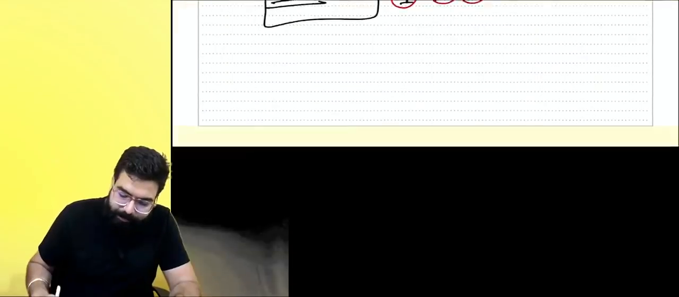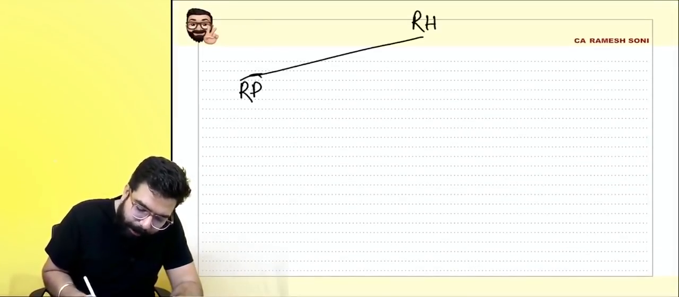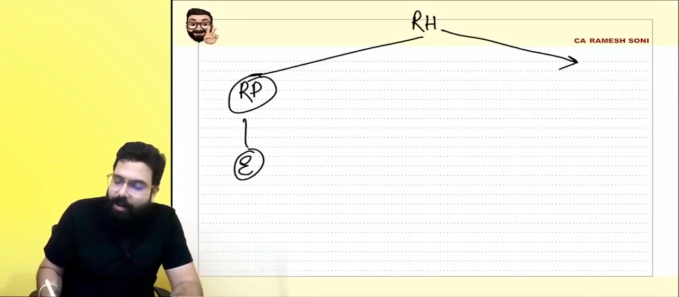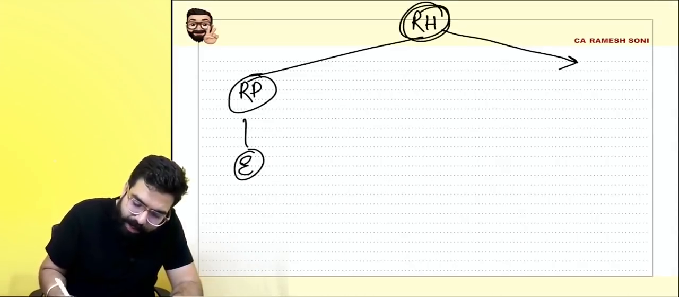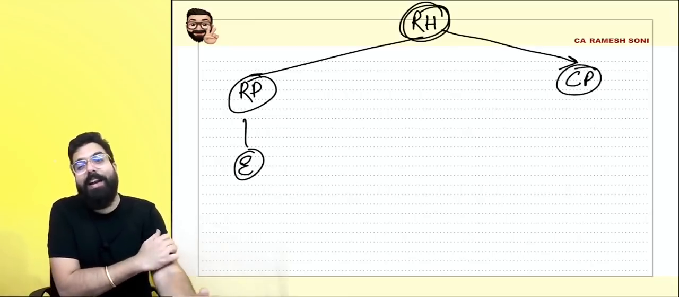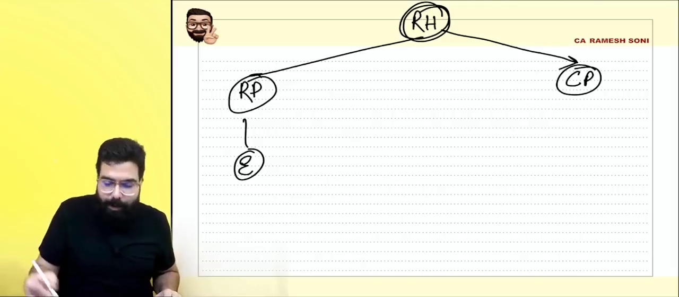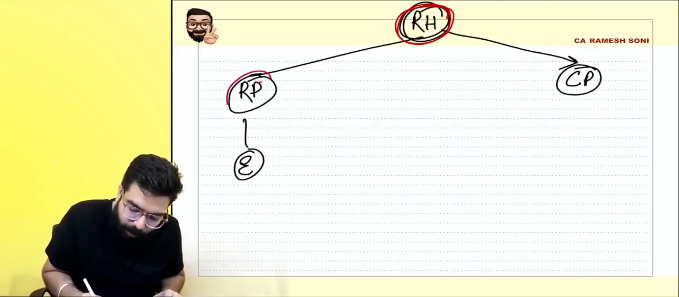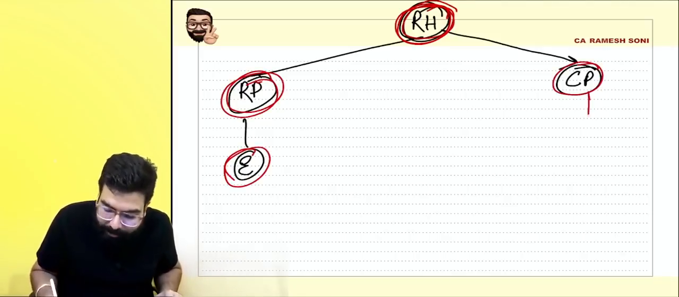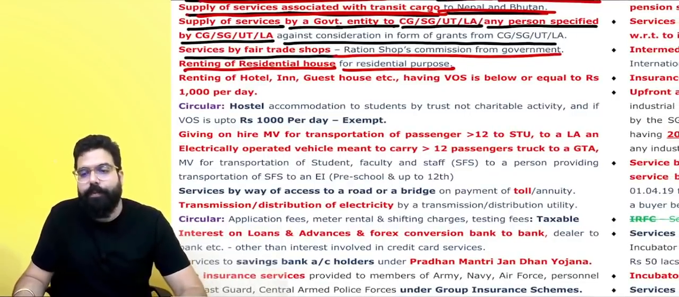Everyone, always remember, residential house renting for residential purpose is exempted. My question: residential house renting for commercial purpose. A chartered accountant took a house and is doing his CA business from there. Can you tell me whether it is exempted? Baba, always remember, residential house for residential purpose is exempt. Residential house, if used for commercial purpose, shall always be taxable. It is not exempted. Next.